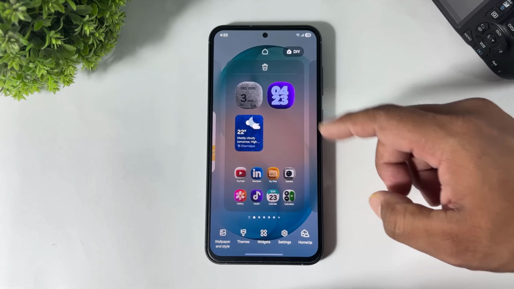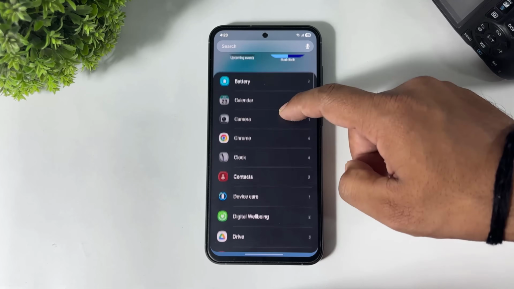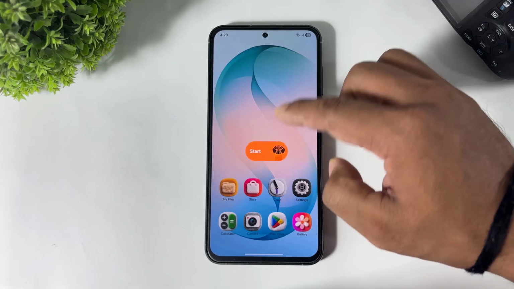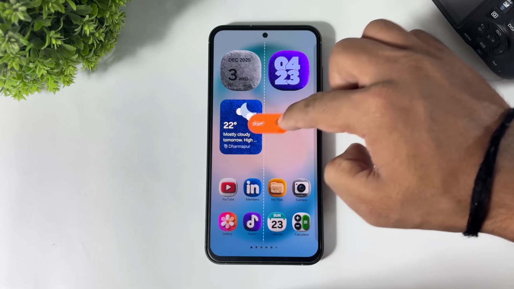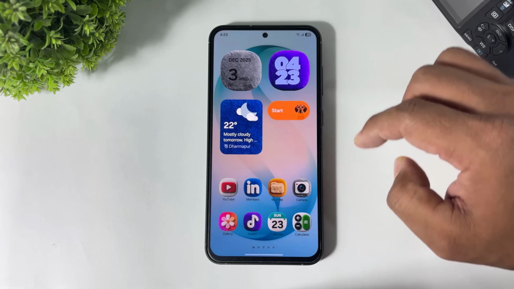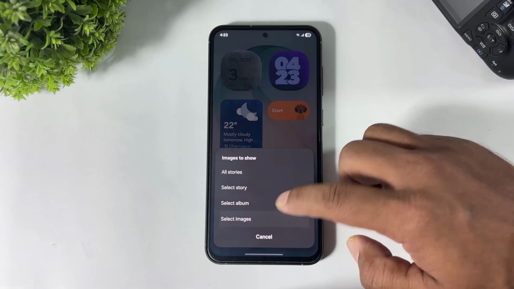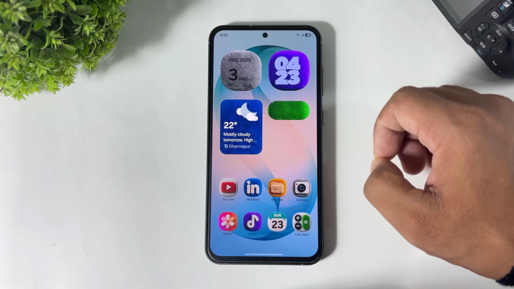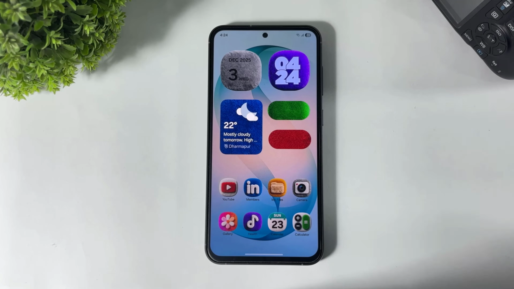Now add another gallery widget. This time add this small gallery widget. Tap select image, select this green image. Okay guys, I will set another same small widget.